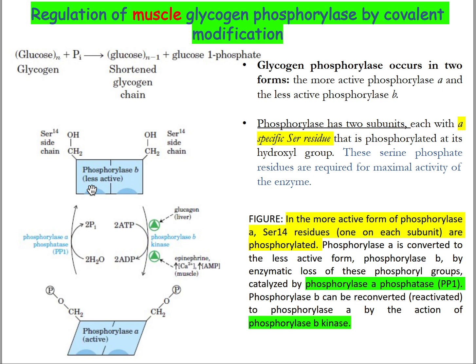So here there are two enzymes: a kinase that catalyzes the phosphorylase B phosphorylation. Based on the name of the substrate, the name of the enzyme is phosphorylase B kinase. And another enzyme, a phosphatase, dephosphorylates phosphorylase A, and based on the name of the substrate, it is called phosphorylase A phosphatase.